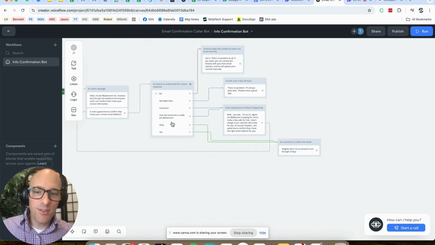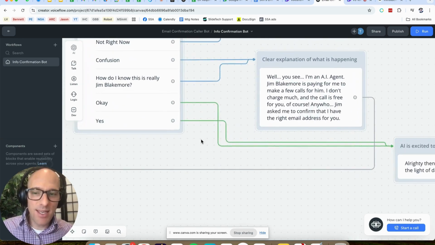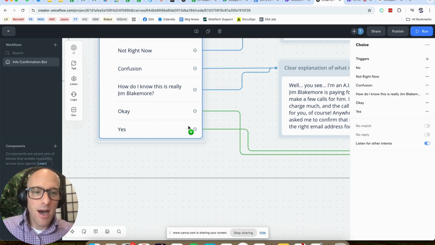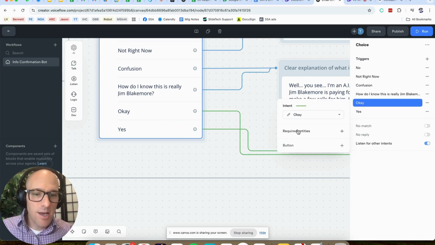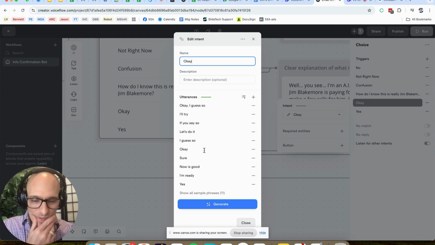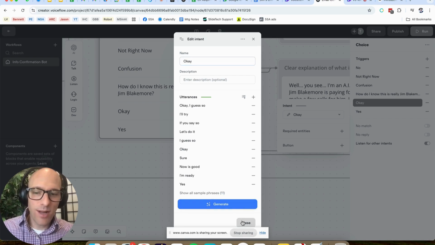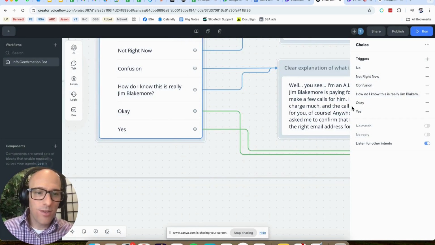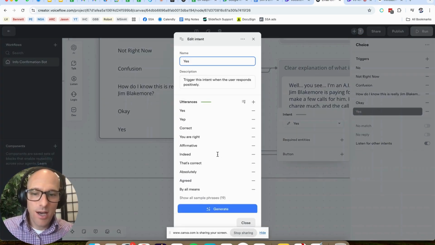So then the next part is okay or yes. My thinking is I probably don't need both of these. Let's look at the details here. So, okay, I guess so. I'll try. If you say so, let's do it. I guess so. Okay, sure. Now is good. So it's a bunch of these, and it really doesn't matter a ton whether I have this one or the yes. So let's look at this one. Affirmative. You're right. Correct. That's absolutely right. Agreed, by all means. This is slightly more positive, but I don't think I need both of these.